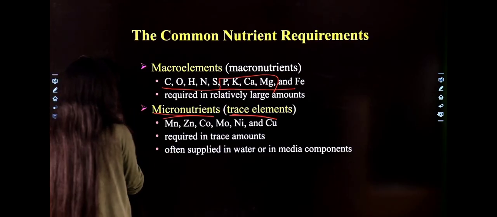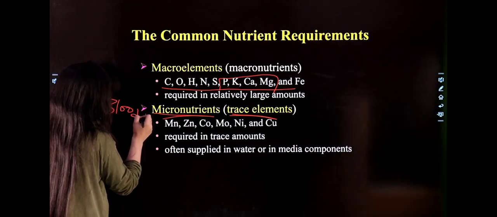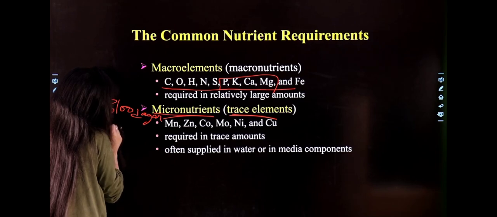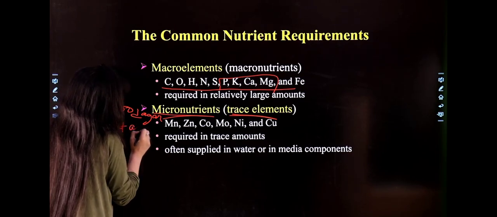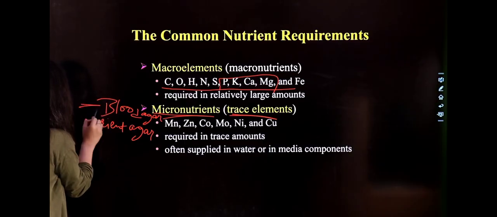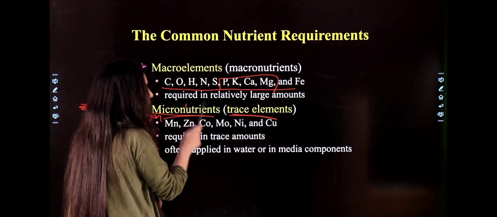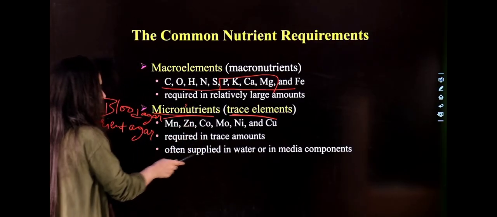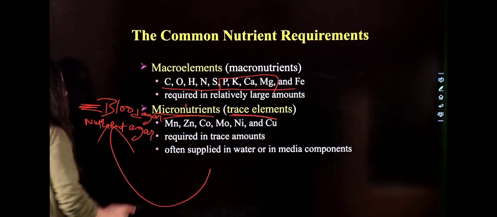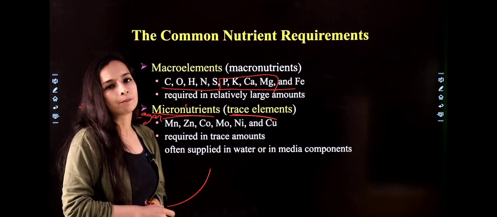If we talk about blood agar, nutrient agar, so these are your types of agars, media you can say. These are prepared from different components. This type of elements or this type of nutrition is supplied to the organism from their media or by water that we use in the preparation of media.